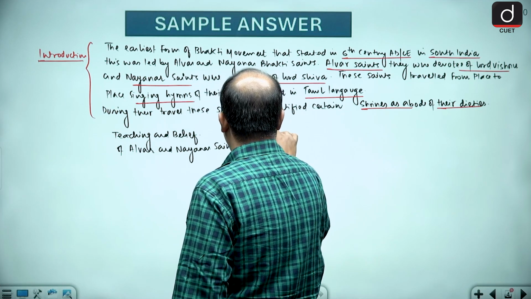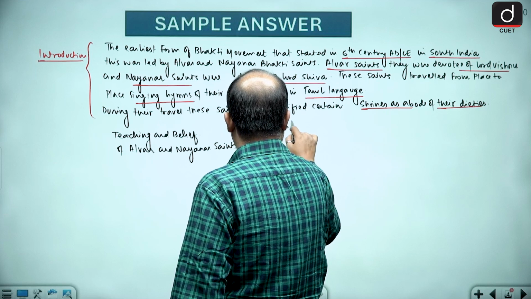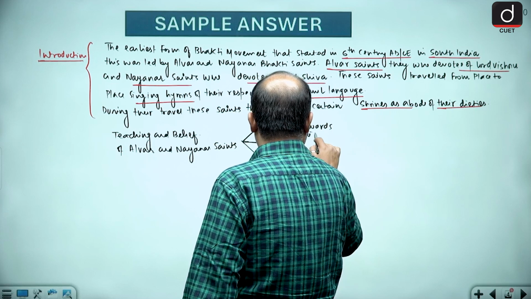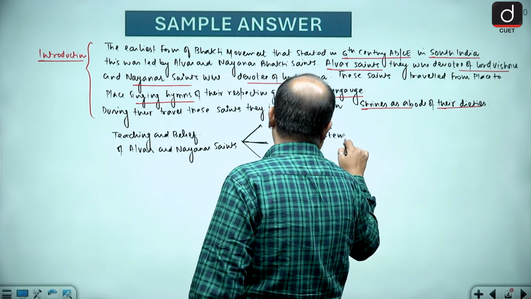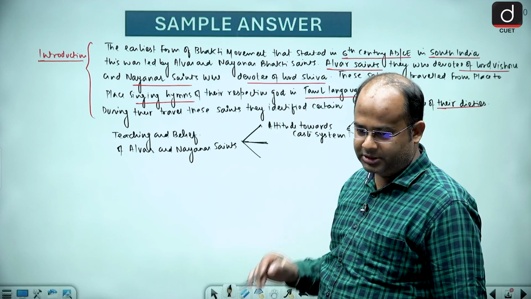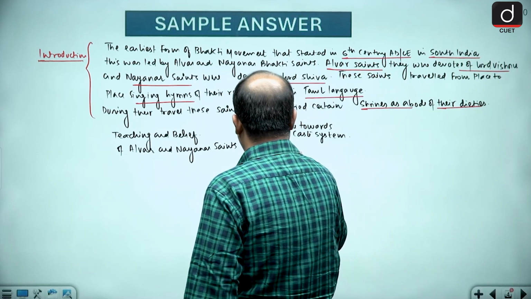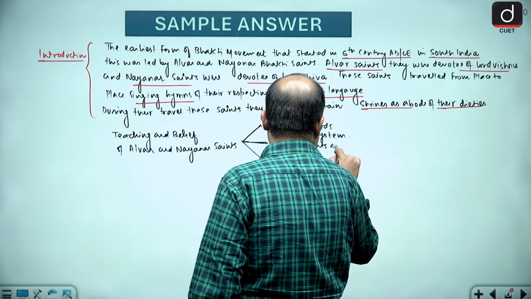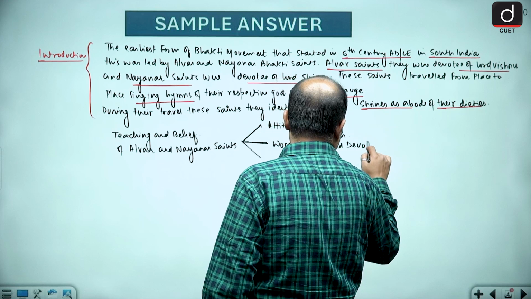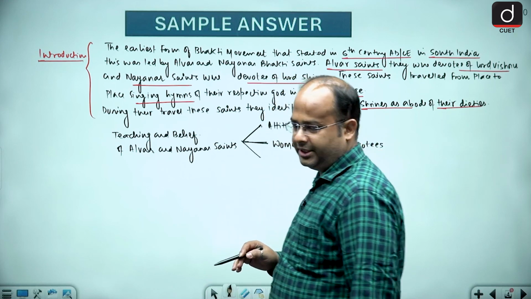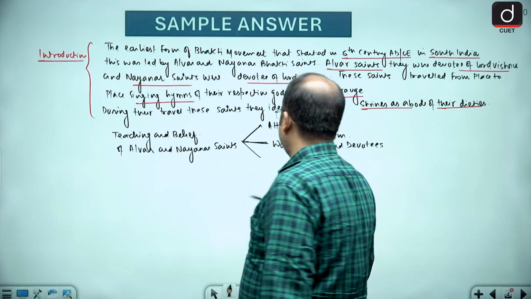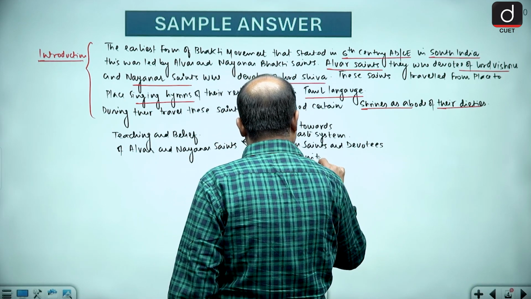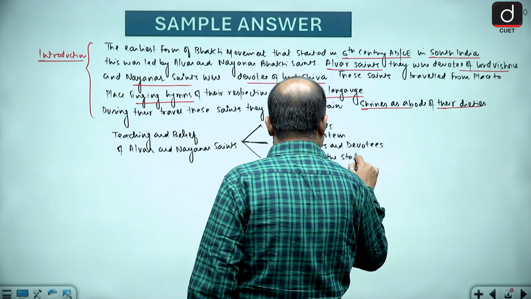First is attitude towards caste system. What was their attitude towards the caste system? Then women saints and devotees, plus relation with the state.